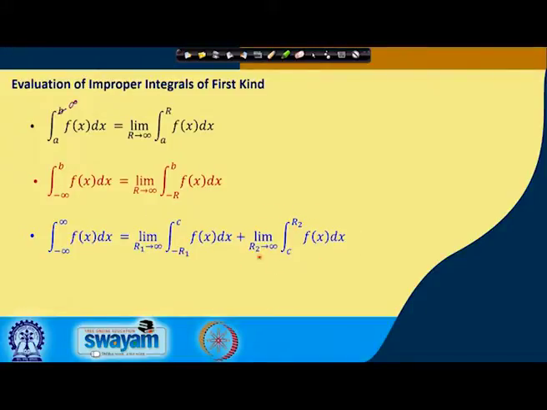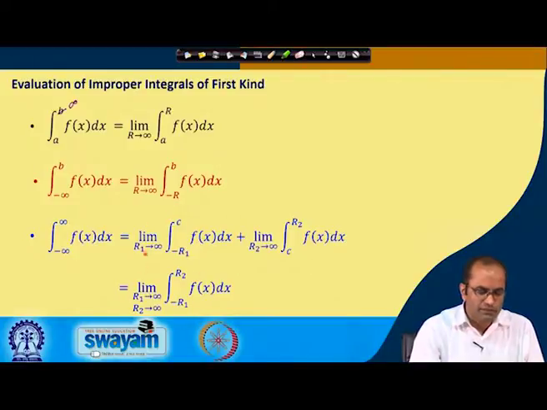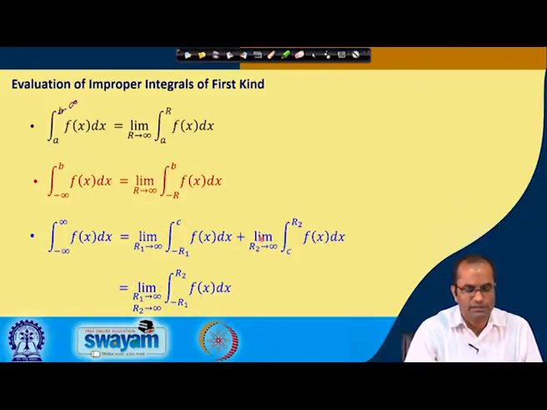If these limits on the right hand side exist, then we call this integral convergent; otherwise it is a divergent integral or the integral does not exist. Or we can combine these two, taking the limit r1 to infinity and r2 to infinity of the integral from minus r1 to r2 of f(x) dx. This is the same.